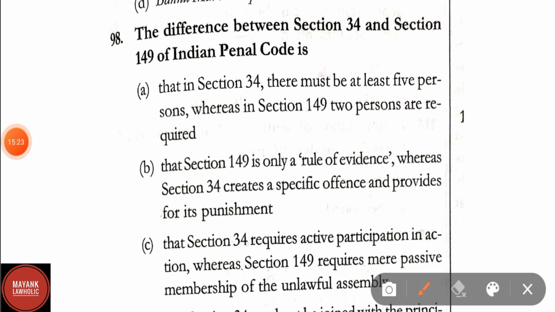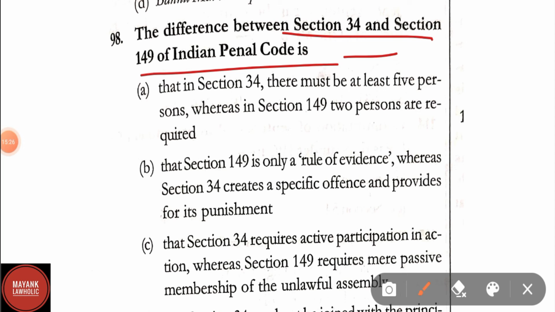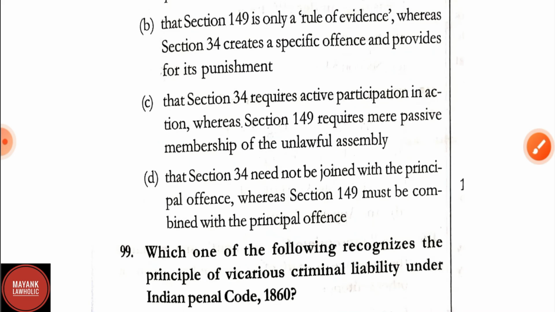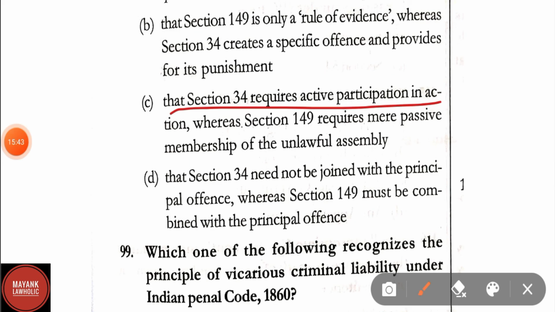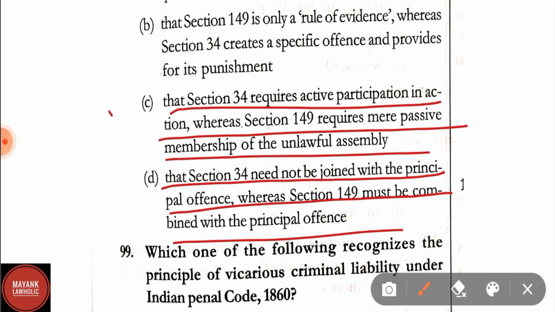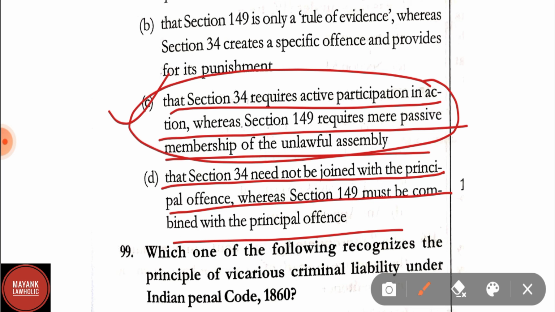Question number 98. The difference between section 34 and section 149 of IPC is option A, that in section 34 there must be at least 5 persons whereas section 149 2 persons are required. Option B, that section 149 is only a rule of evidence whereas section 34 creates a specific offence, provides for its punishment. Option C, that section 34 requires active participation in action whereas section 149 requires mere passive membership of the unlawful assembly. Option D, that section 34 need not be joined with the principal offence whereas section 149 must be combined with the principal offence. Here the correct answer is option C, that is section 34 requires active participation in action whereas section 149 requires mere passive membership of the unlawful assembly.